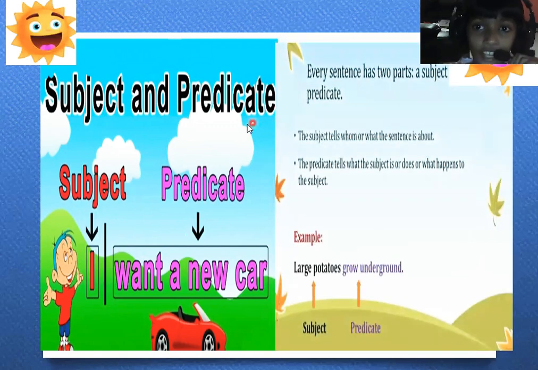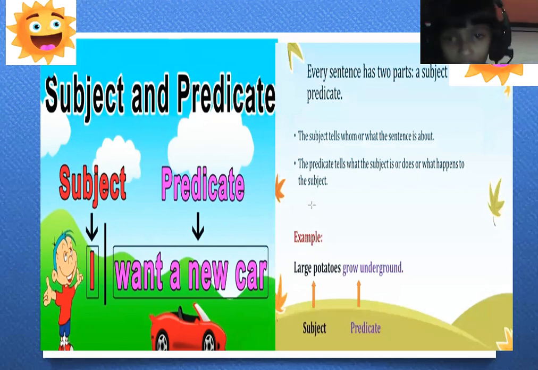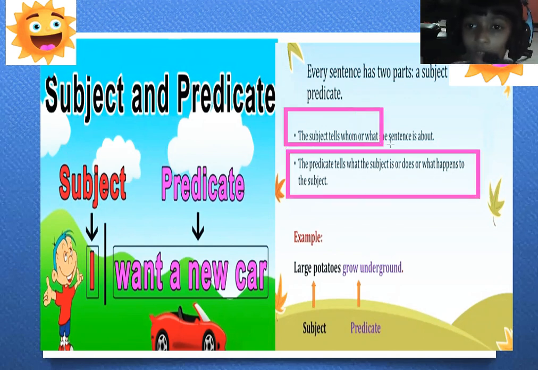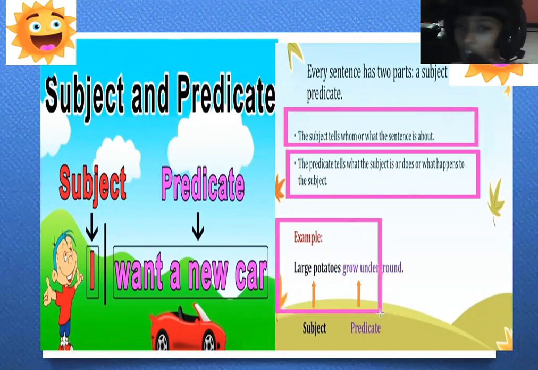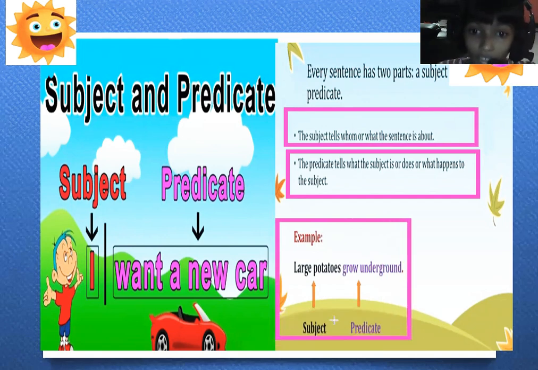Every sentence has two parts. What are the subject and predicate? The subject tells whom or what the sentence is about. The predicate tells what the subject is or does, or what happens to the subject. Example: we can get large potatoes raw on the ground. You can see here, large potatoes is the subject and raw on the ground is the predicate.